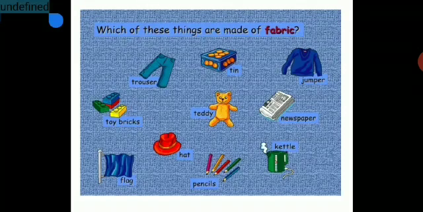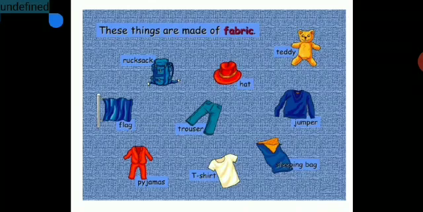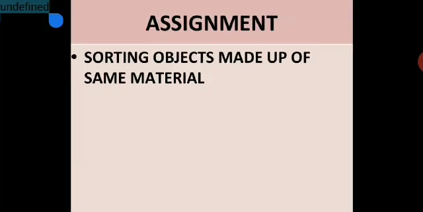Which of these things are made up of fabric? So over here you can see trouser, jumper, then a teddy bear also made of fabric, hat made up of fabric, flag made up of fabric. So again you will write a question there, make a list of the objects you see over here, and only pick up those objects which are made up of fabric, and you write the answer. So here you have the answer for this.